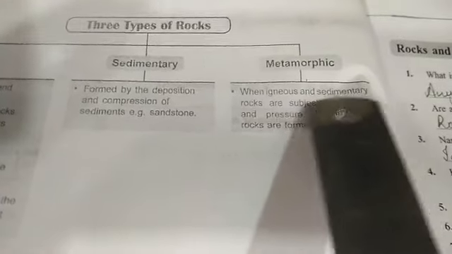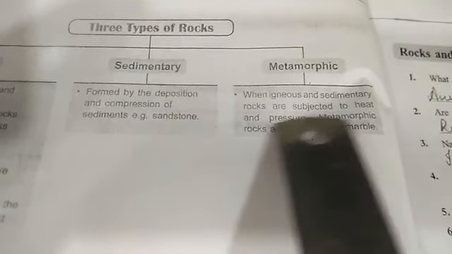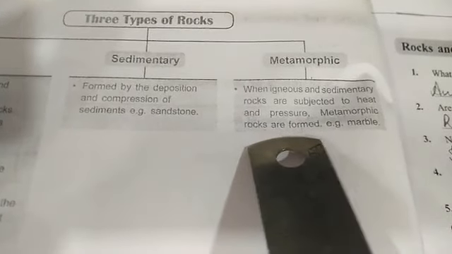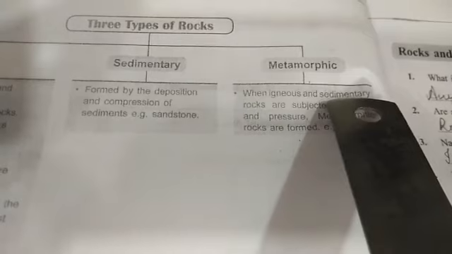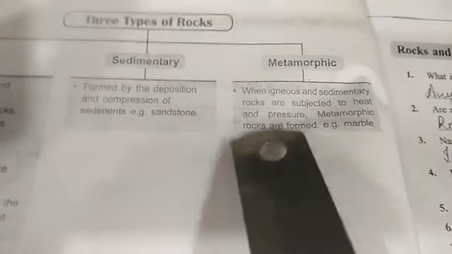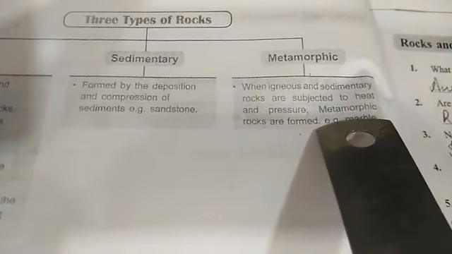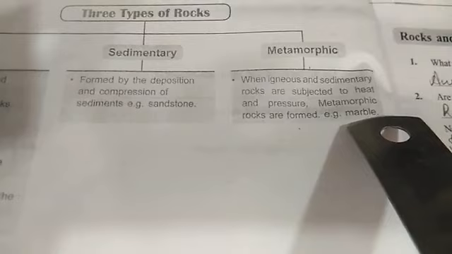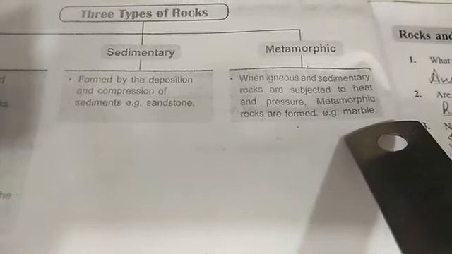Metamorphic rock. When igneous and sedimentary rocks are subjected to heat and pressure, metamorphic rocks are formed. These rocks change their form when subjected to heat and pressure, and the third form of rock is formed, called metamorphic rock. An example of such a rock is marble.